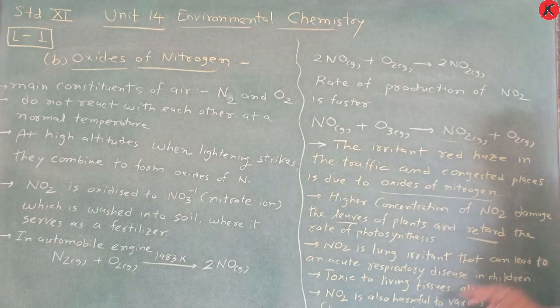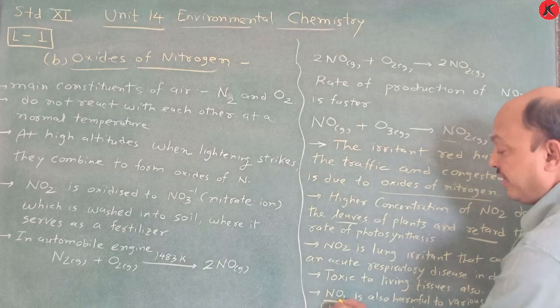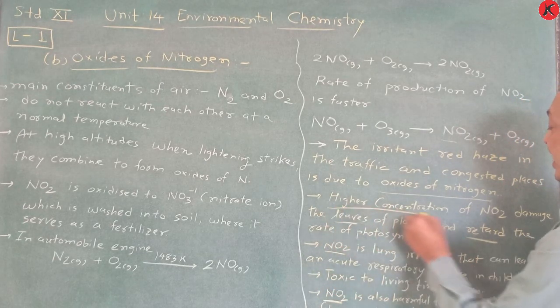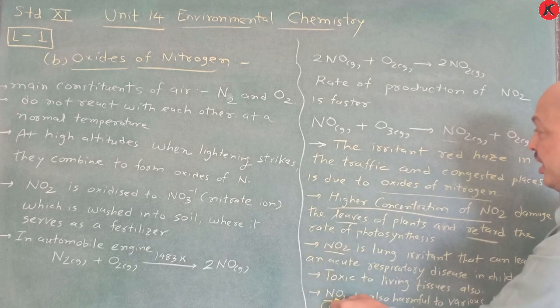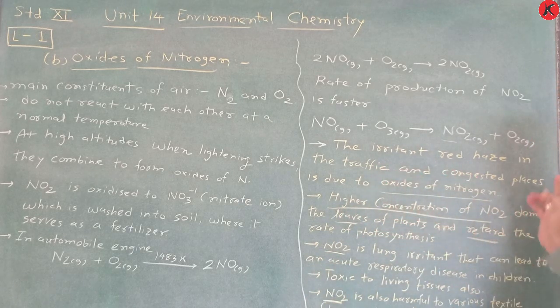And NO2 is also harmful to various textile fibers and metals. Just remember this one, these are all questions. A higher concentration of NO2 in traffic and congested places is due to oxides of nitrogen. So this is all about oxides of nitrogen.